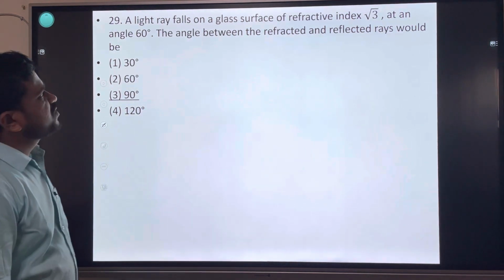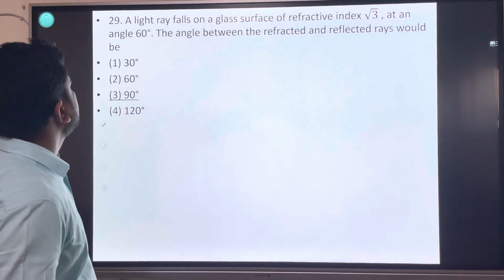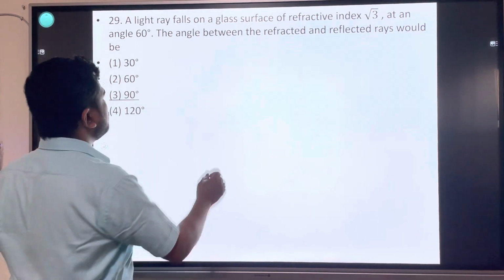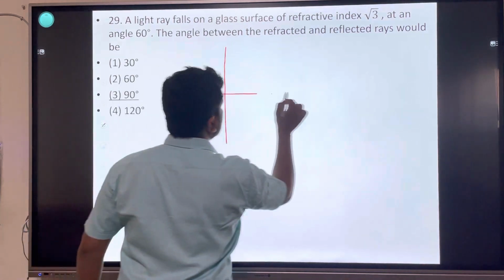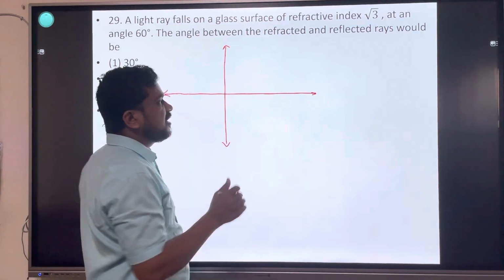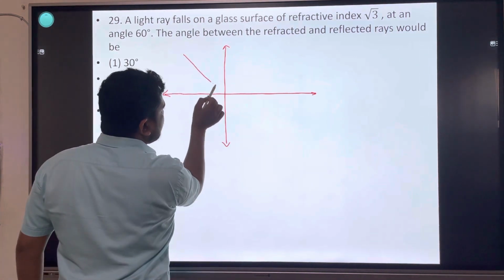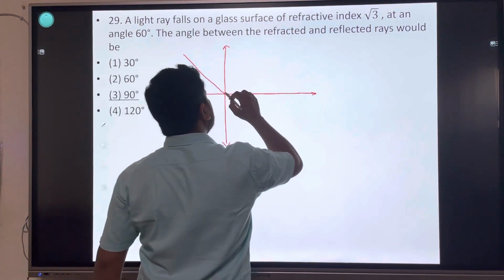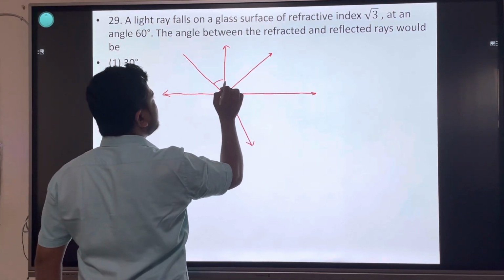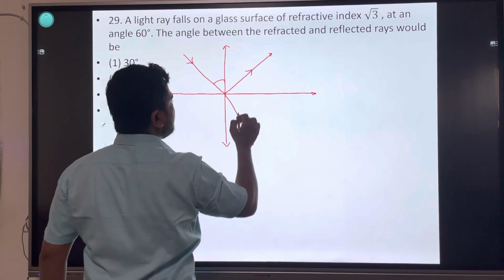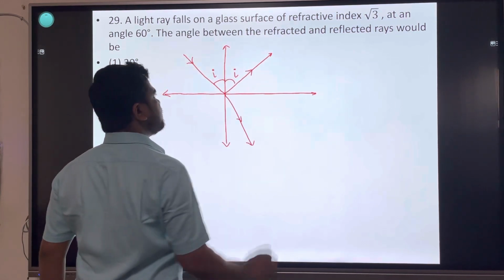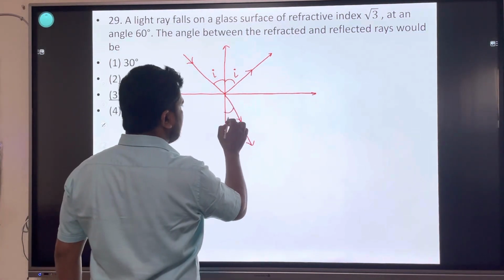Light ray falls on glass surface of refractive index √3 at an angle of 60 degree. Angle between the refracted and reflected rays would be? रिफ्लेक्टेड एंड रिफ्रैक्टेड रे दोनों के बीच का एंगल फाइंड करना है. This is incident ray, reflected ray, refracted ray, incident angle. It is also incident angle equivalent. This is angle of refraction.